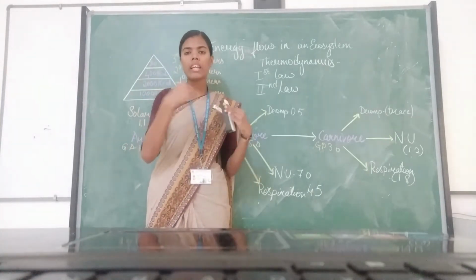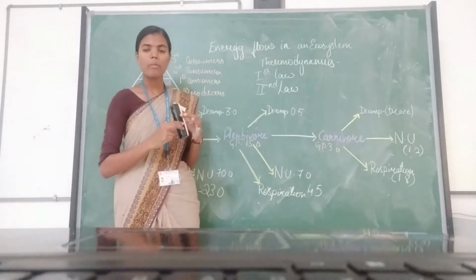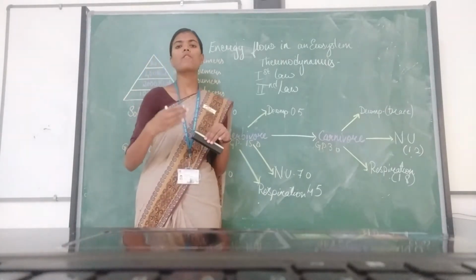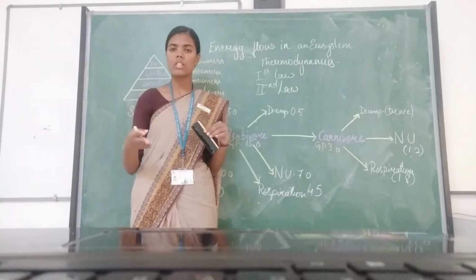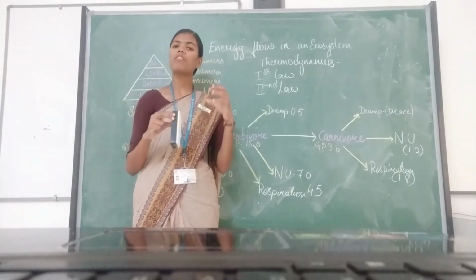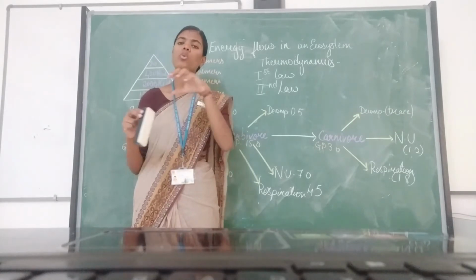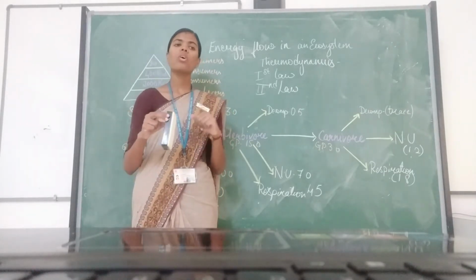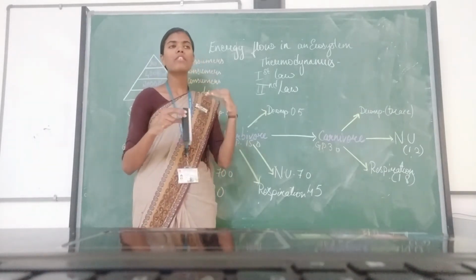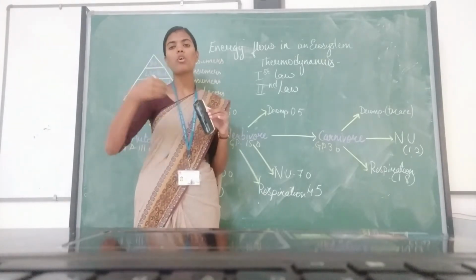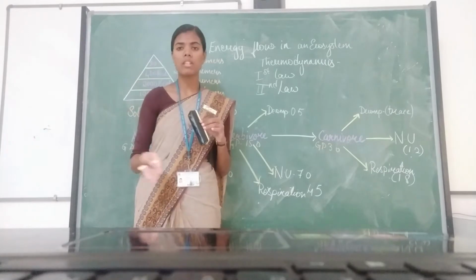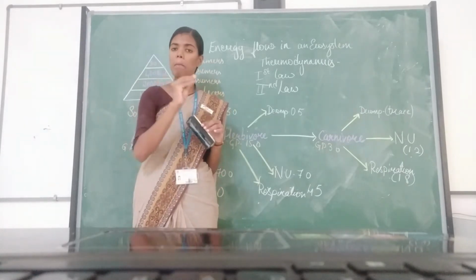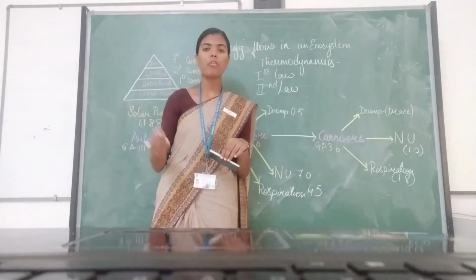Now, the second law of thermodynamics states that no energy transfer is 100% efficient. If there is an energy transfer, it should always be from a concentrated form to a dispersed form. Now, as I said, since it is from a concentrated form to a dispersed form and it cannot be 100% efficient, that means some energy is lost in the form of heat.